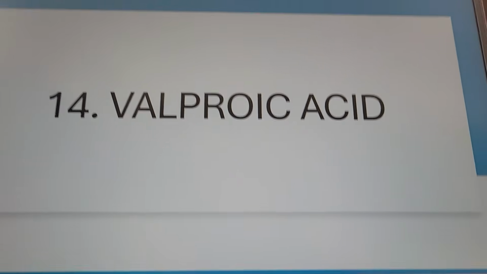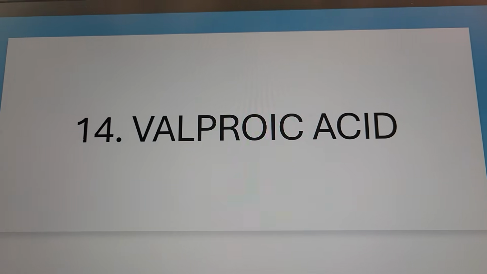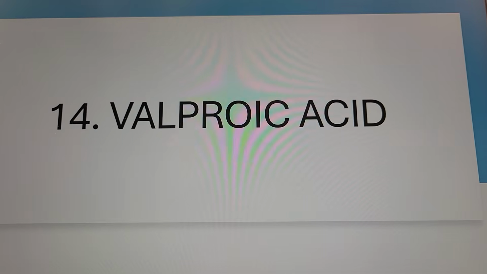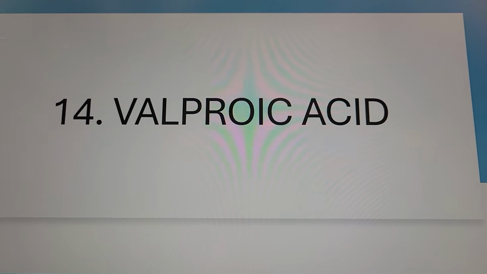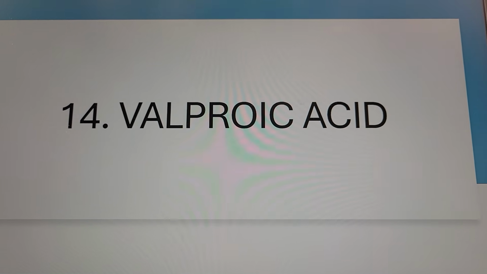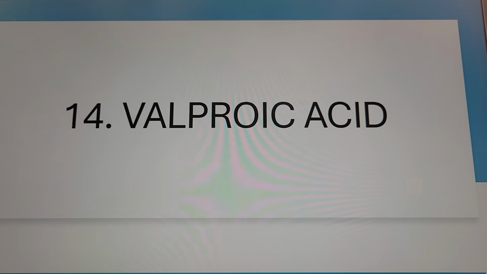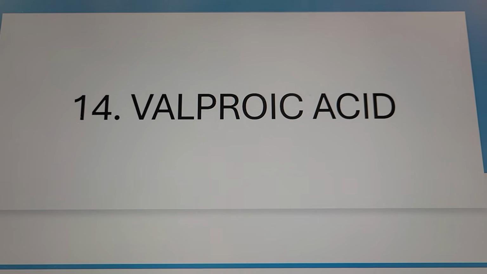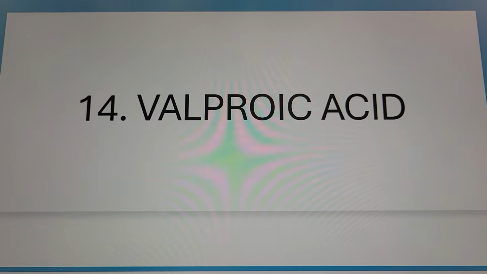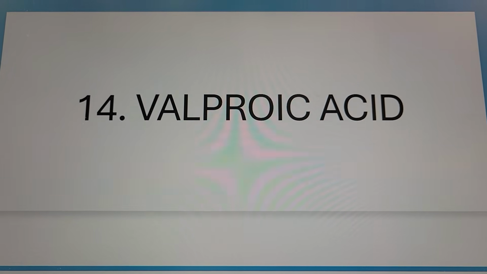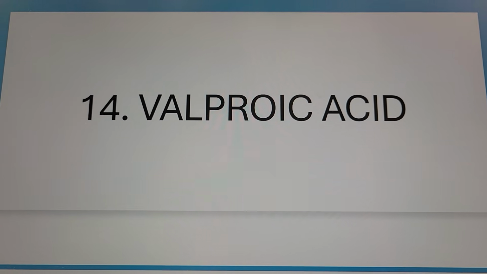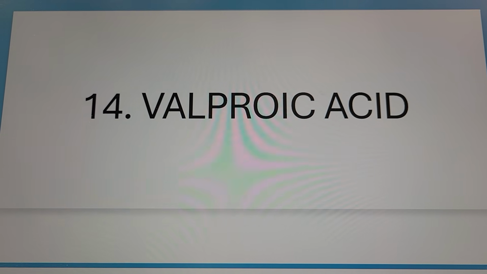Valproic acid. This is your antipsychotic, but also your anti-seizure, right? You can also use it for seizures. So valproic acid. Careful with extrapyramidal syndrome, right? When you give this, no wonder the doctor usually also gives an anti-Parkinson medication together with this, just as prevention for the extrapyramidal syndrome.